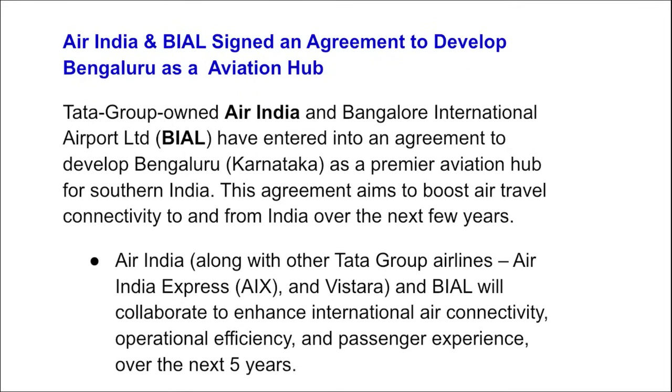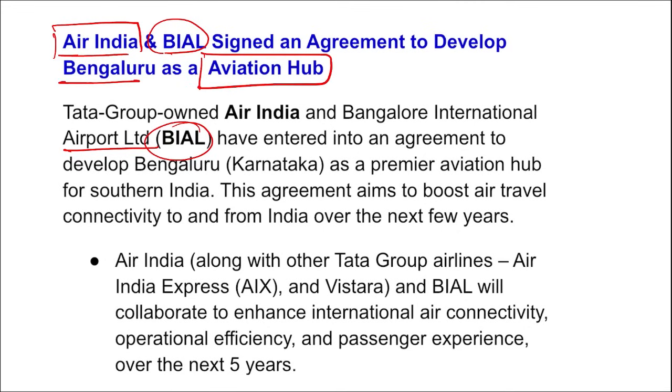Next news is about Tata Group owned Air India and BIAL, that is Bangalore International Airport Limited, right? So these two organizations recently signed an agreement to develop Bengaluru as an aviation hub. So the question can be directly asked that in order to develop Bengaluru as the aviation hub, which two organizations signed an agreement? It is Air India and BIAL, that is Bangalore International Airport Limited, and they have entered into an agreement to set up Bengaluru as a premier aviation hub for southern India.